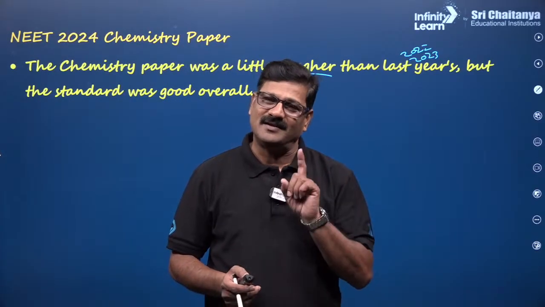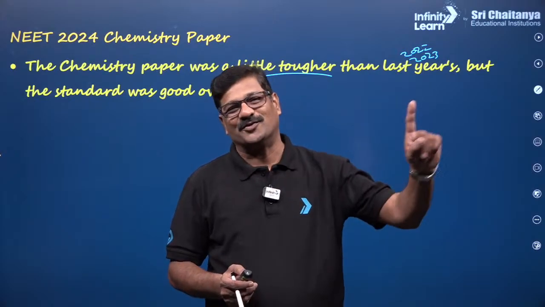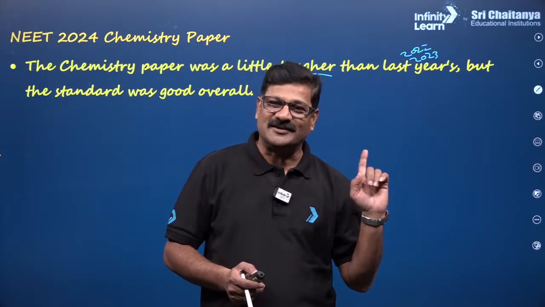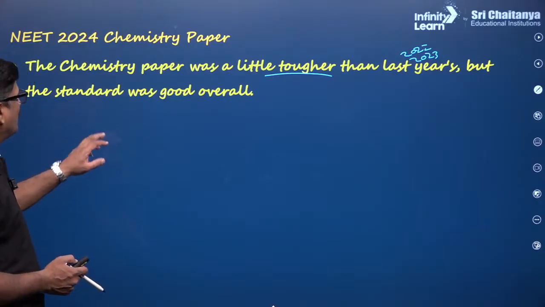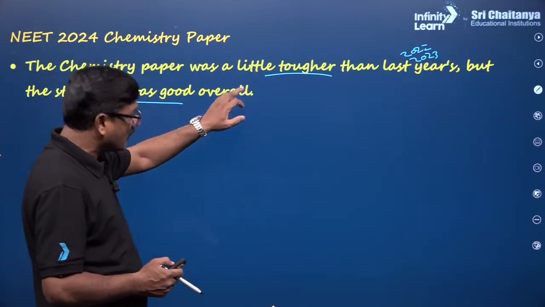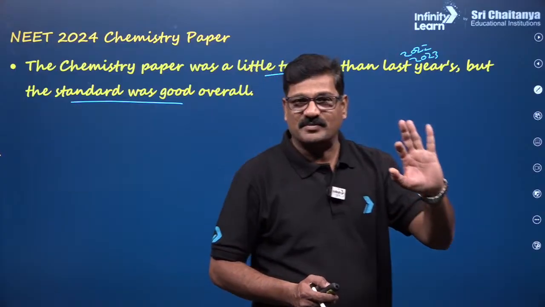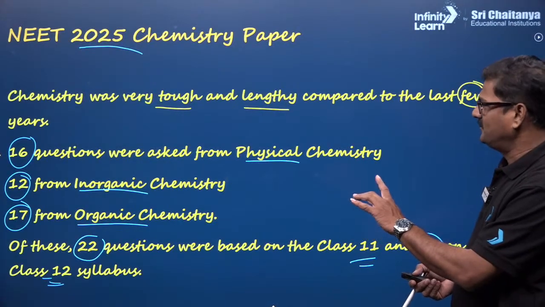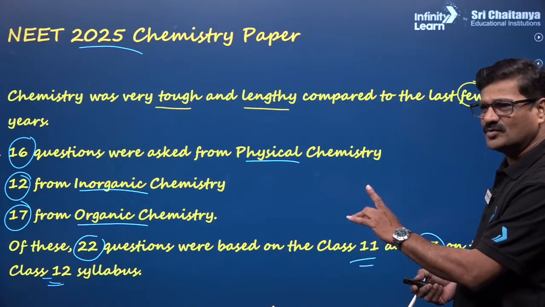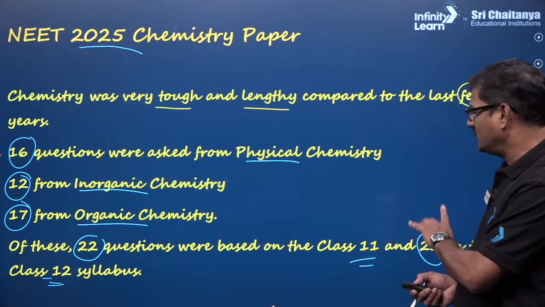The chemistry paper always looks tough at first, but when I compare 2024 to 2025 it is easier, while compared to the 2022, 23 papers it is a little tougher, not the toughest paper. The standard was good and overall it was a well balanced paper. Let us see here: we have very good things in physical, organic and inorganic, with 22 from the 11th and 23 from the 12th.